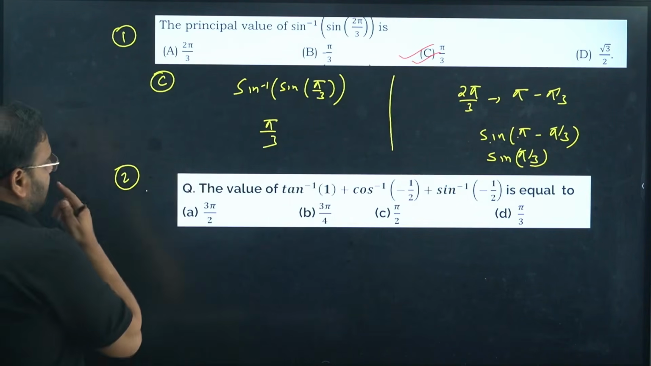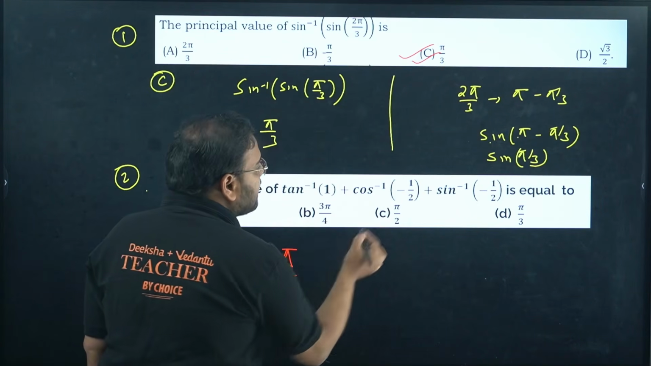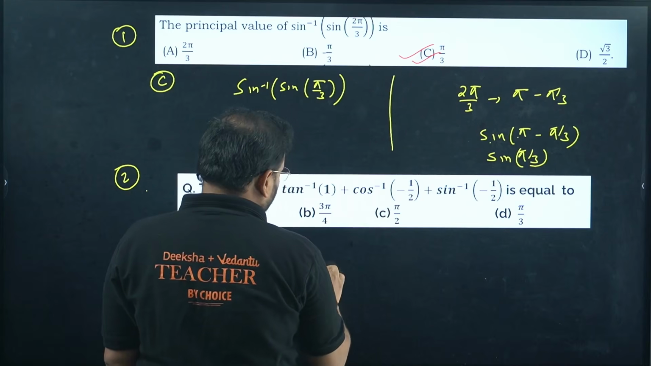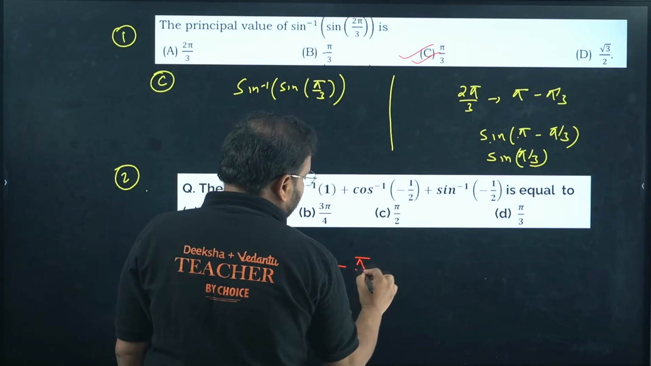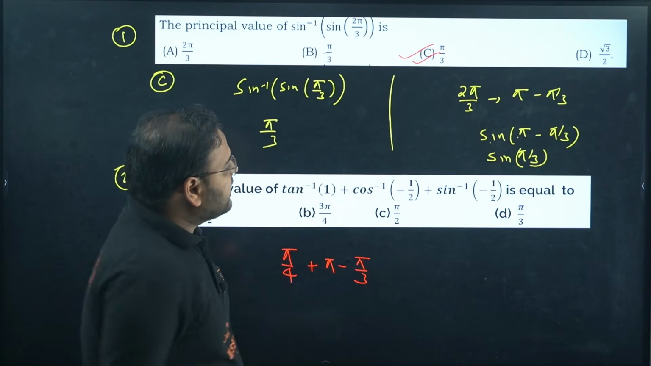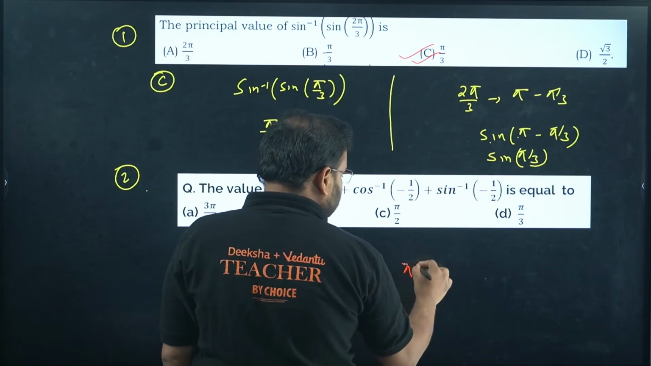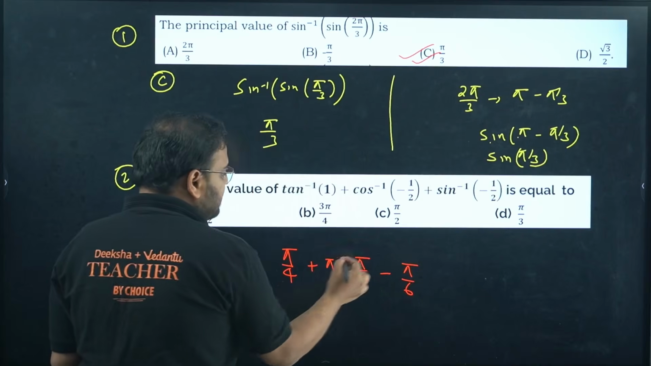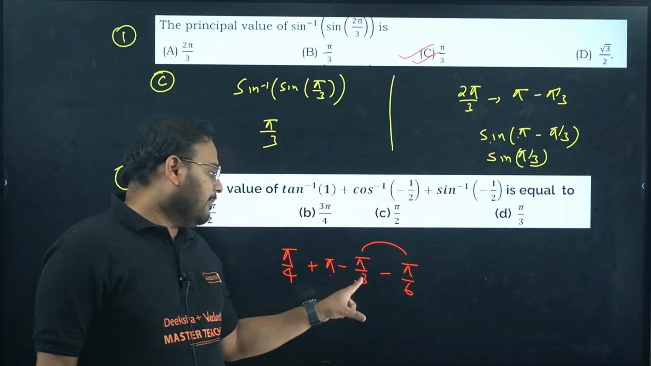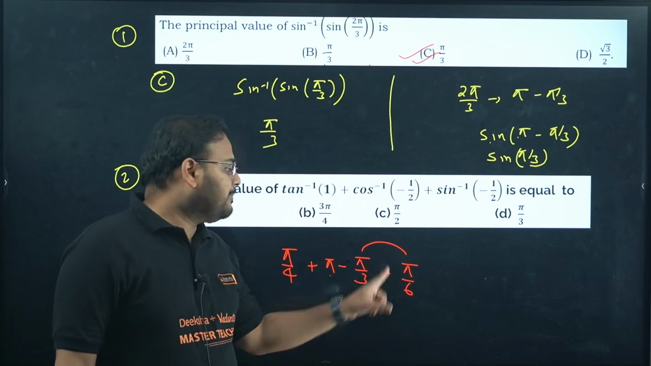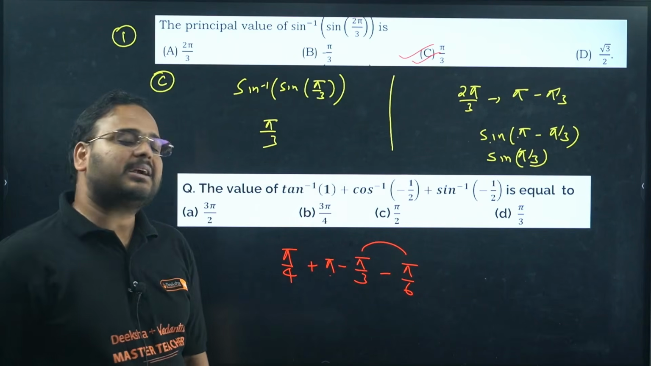Okay, next question. The value of tan inverse of 1, that's pi by 4, plus cos inverse of minus 1 by 2, you'll have the property involved, pi minus cos inverse of 1 by 2, that is pi by 3. Sine inverse of minus 1 by 2 will become minus sine inverse of 1 by 2, that is pi by 6. Check carefully: this is minus 90, this is plus 180. Pi by 3 is 60. Pi by 6 is 30. They're both negative, so minus 30 minus 60. How much is that? Minus 90.